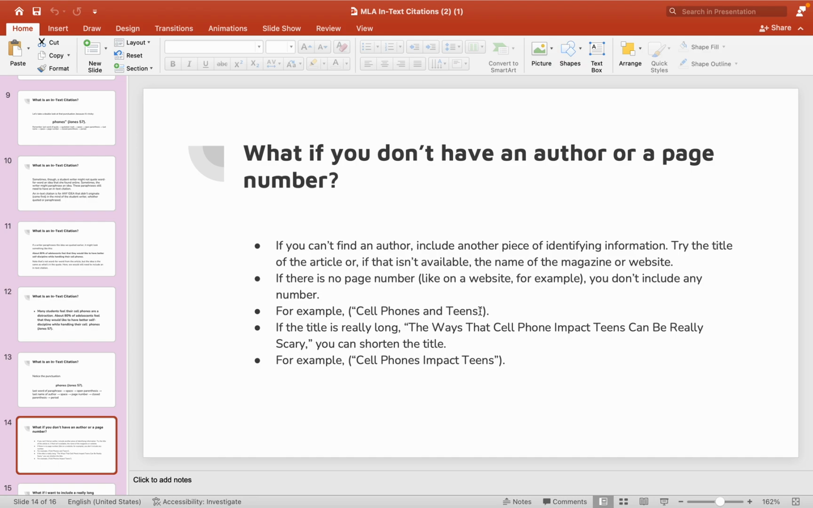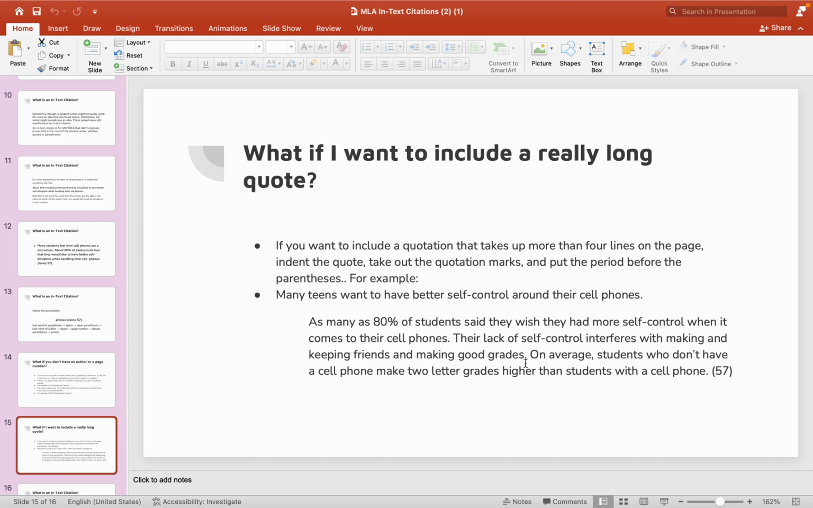It's in quotation marks here because it's the title of the article, "Cell Phones and Teens." So you can just include that in the parentheses. If the title is really long, like "The Ways That Cell Phones Impact Teens Can Be Really Scary," you can just shorten the title. You could say "Cell Phones Impact Teens," for example.